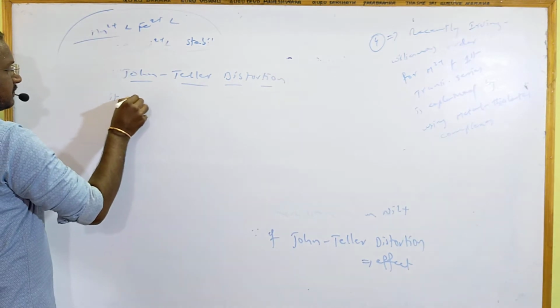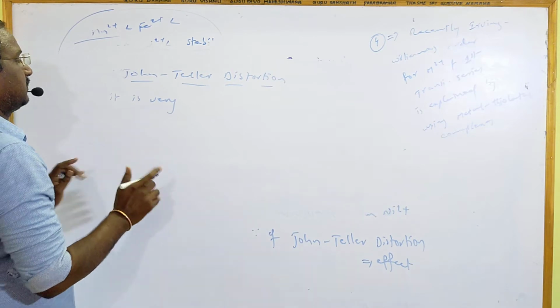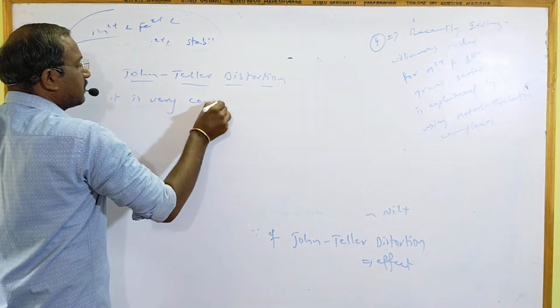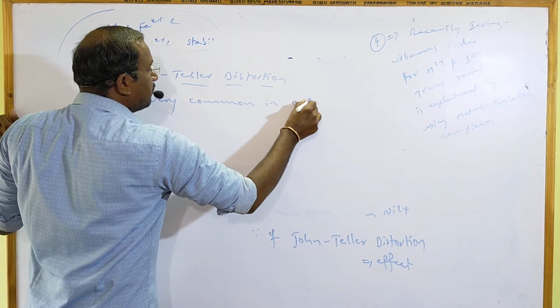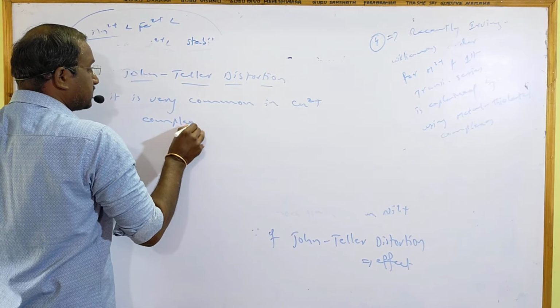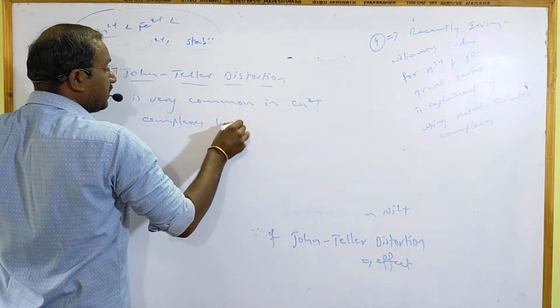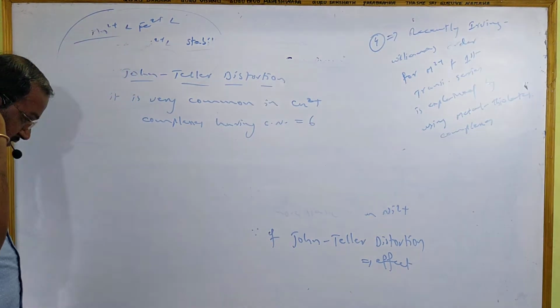It can be easily explained and is very common in Cu2+ complexes having coordination number 6, meaning octahedral complexes.